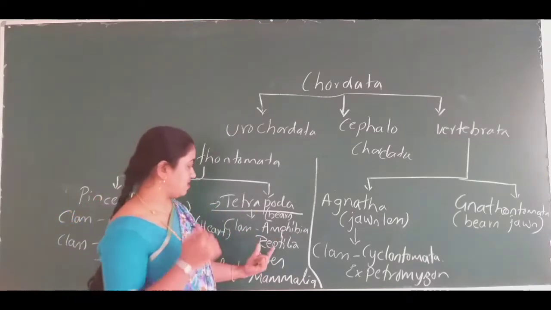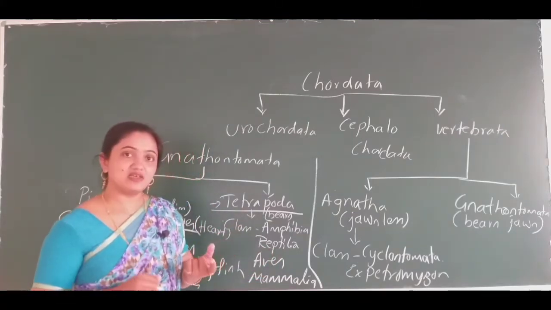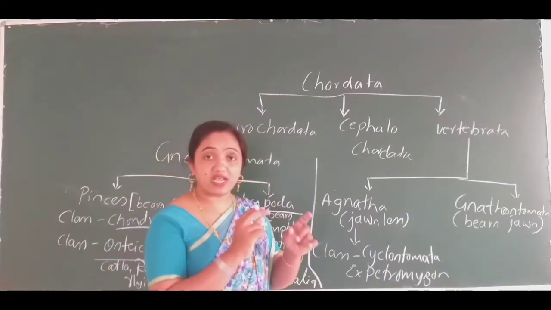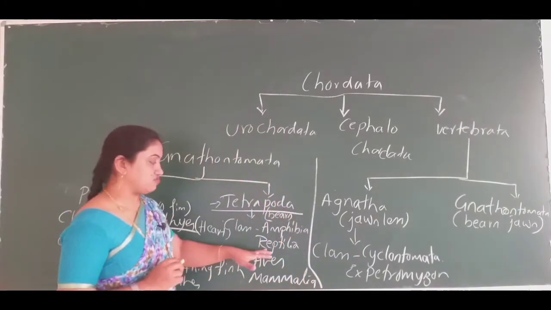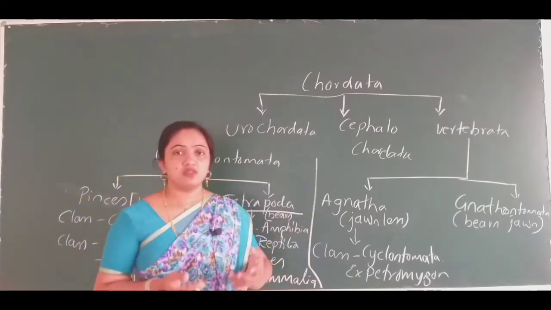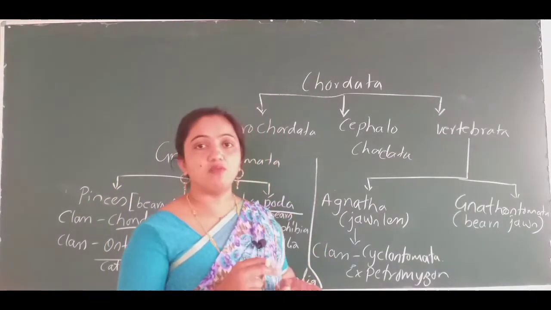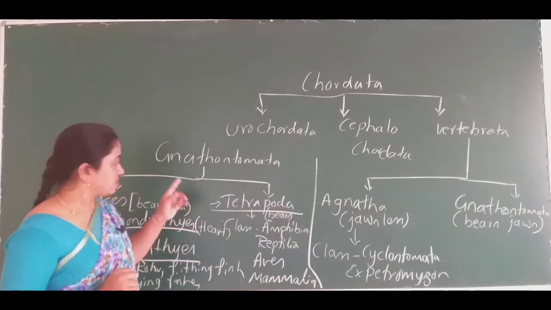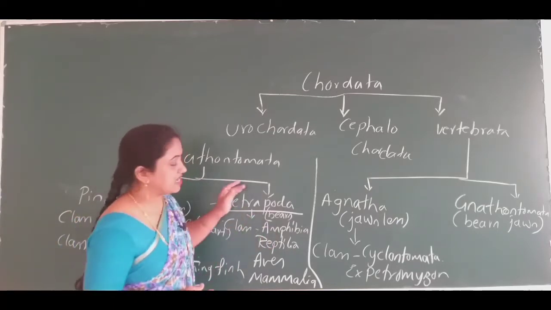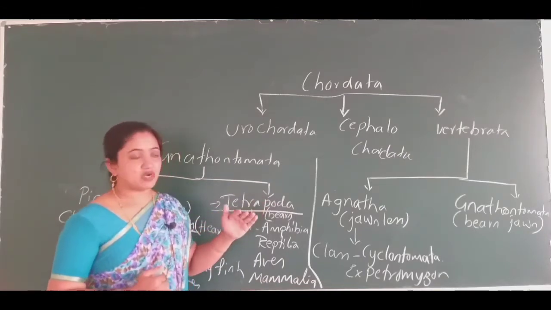For example, in class Reptilia, the snake does not have any limbs. How do they locomote? They locomote by means of creeping or crawling. So some exceptions are there, but maximum 90% of the animals will have the 4 appendages.